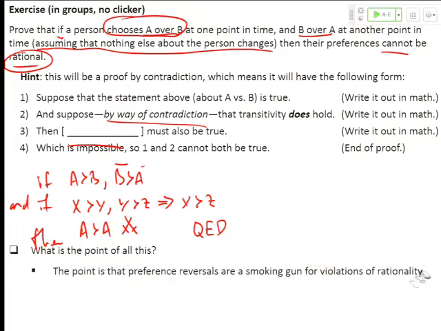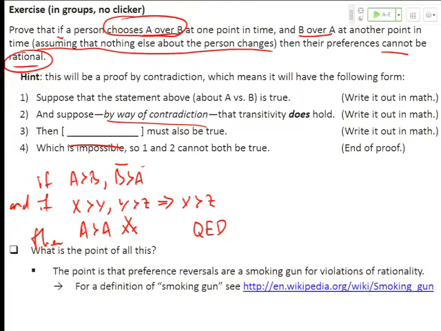Now, for those of you who are not steeped in the American idiom, there's the Wikipedia link for the term smoking gun. What it means is, if someone is on the floor dead with a bullet wound in their head, and I have a gun with smoke coming out of it, it suggests pretty strongly that I just shot that person. Okay? So a smoking gun means very strong evidence, and in fact, in this case, it's completely conclusive evidence. If you can demonstrate that something is a true preference reversal, you have proved that rationality does not hold, cannot hold.